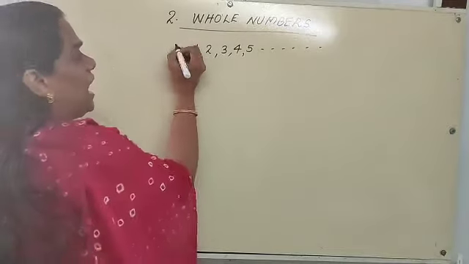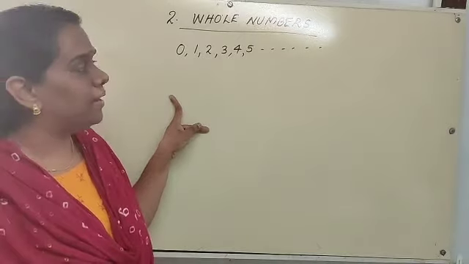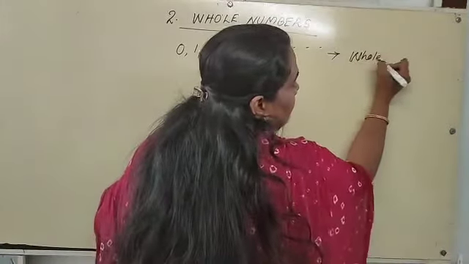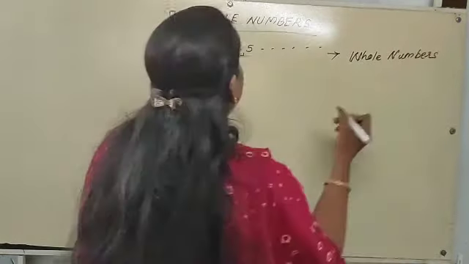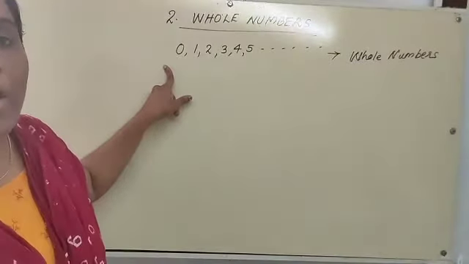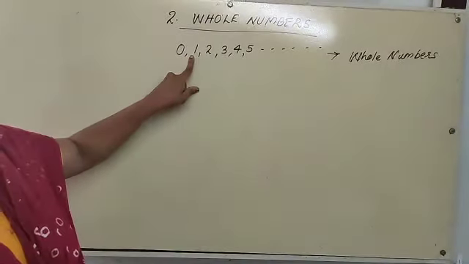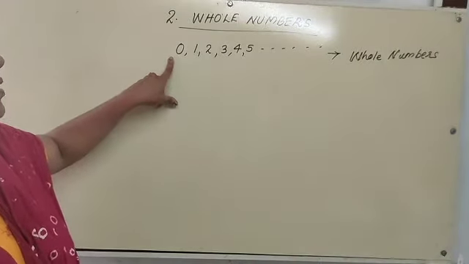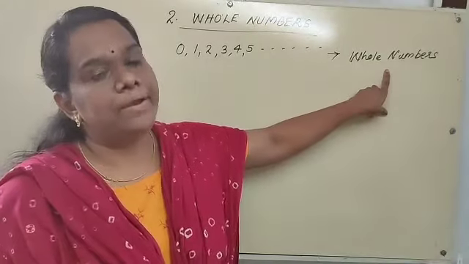Then when we add 0 to this collection of natural numbers, these numbers are known as whole numbers. The collection of such numbers is called whole numbers: natural numbers along with 0. The predecessor of 1 is 0. So 0, 1, 2, 3, 4, 5, etc. are known as whole numbers.